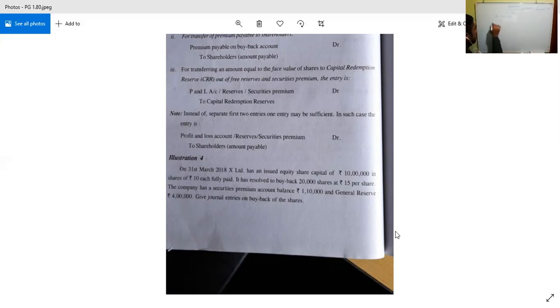Then general reserve of 4 lakh is there. General reserve of 4 lakh is there. So give journal entries on the buyback of shares. So how is this to be taken care of? We will look into that.